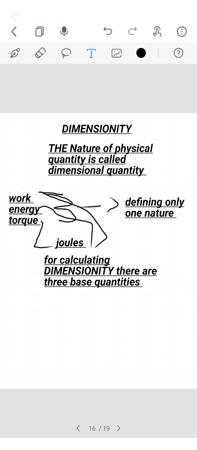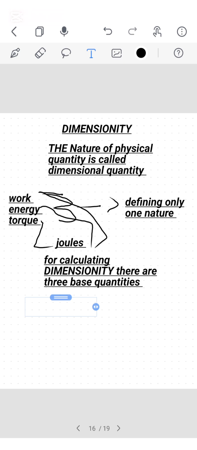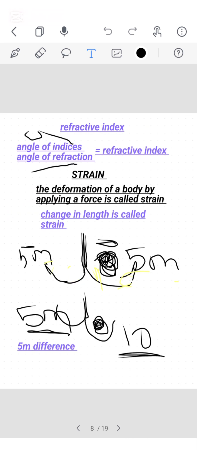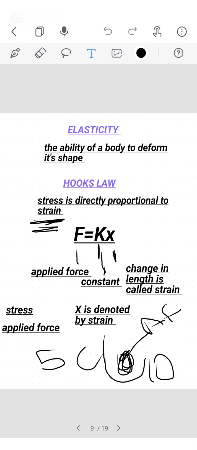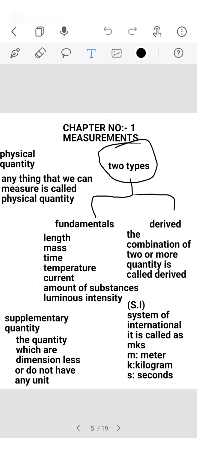What these three base quantities are, as we studied in our previous classes, I can show you the previous lectures so that you can understand clearly. You may see that we studied the measurement chapter at the start of the physics first year book, and we studied physical quantities and their types, fundamental and derived.